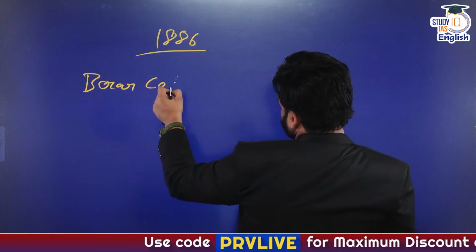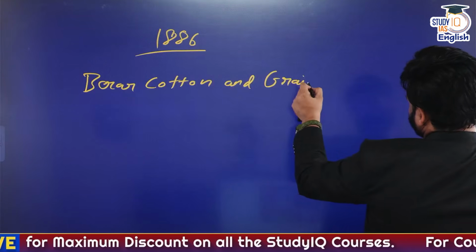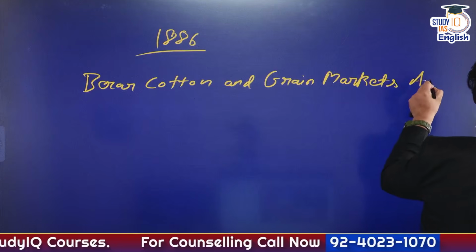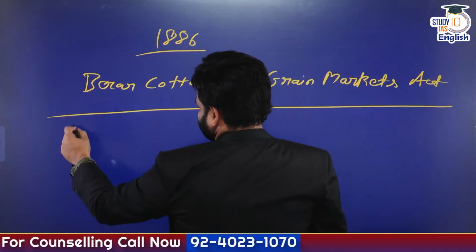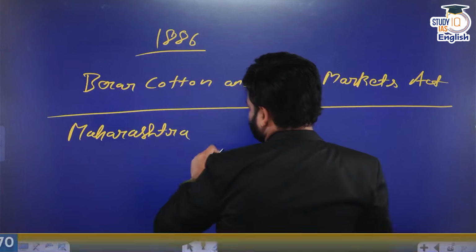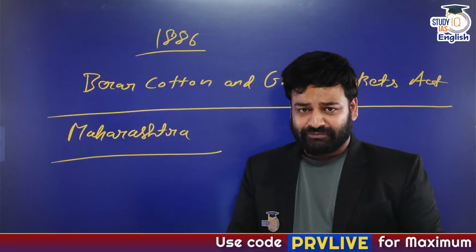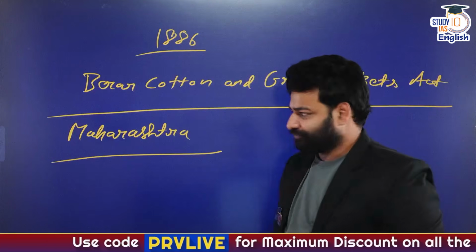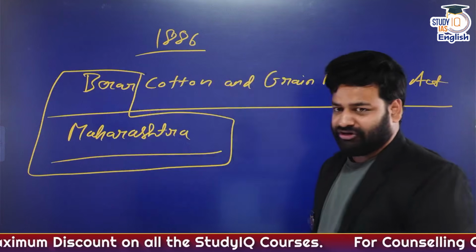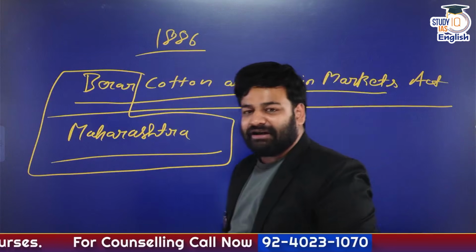Berar Cotton and Grain Markets Act. Obviously, it was the British era, so it was a British law. Okay, Berar, that is in modern day Maharashtra. So post independence, it was Bihar which properly had the name APMC Act, but for the first time, APMC type of laws were created in Berar, that is modern day Maharashtra, named as BCGM, that is Berar Cotton and Grain Markets Act.